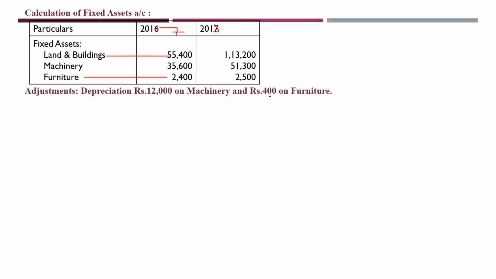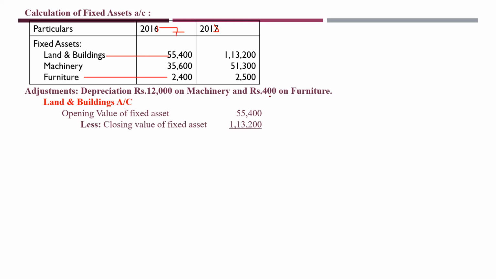How will you create the account? First I'll go for land and buildings. What is the opening balance? 55,400. Okay. Any depreciation? Nothing is given for depreciation. So what I will do? Directly I will reduce it from closing balance, 1,13,200.